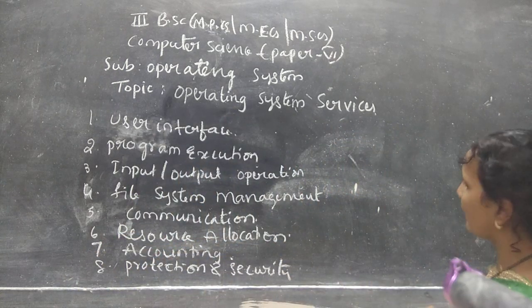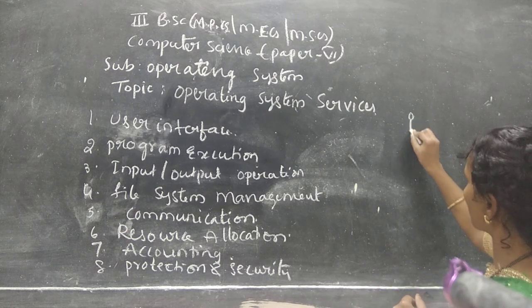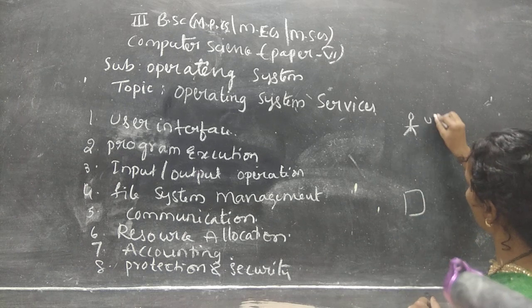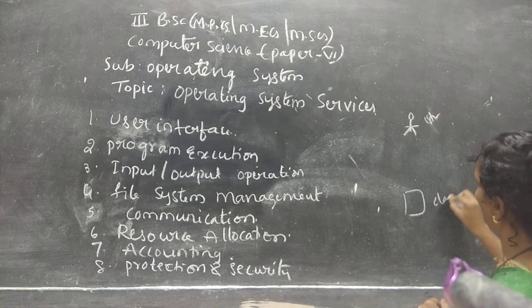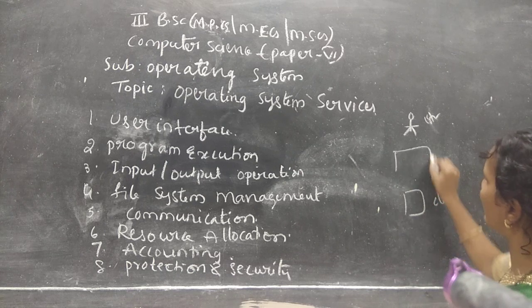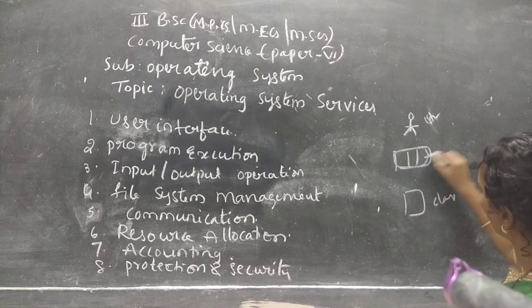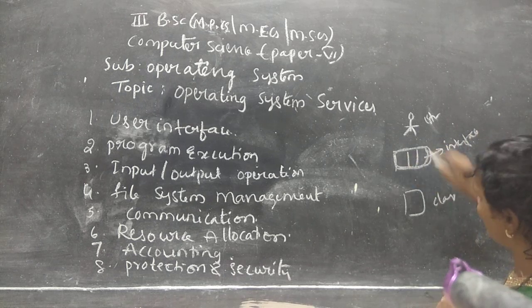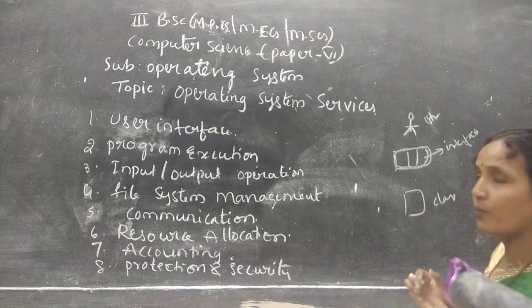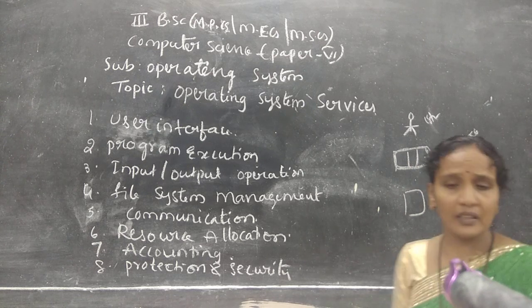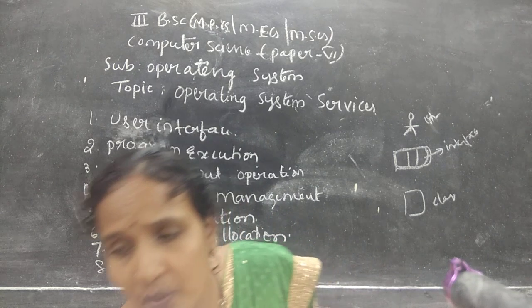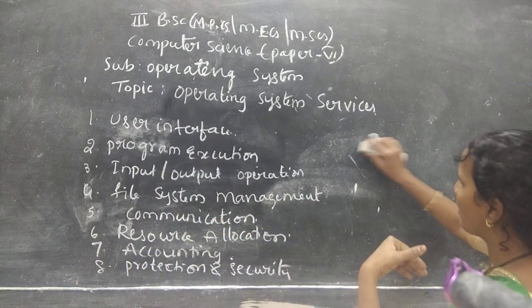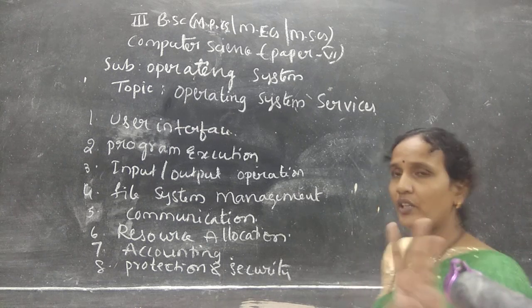Interface. Already I have explained one example. You are coming to a college or a classroom. Example, there is a student, and this is your classroom. How will you enter into a classroom? By using a door. So this is called an interface, so you can enter into a room. You can enter into a room using 3 methods. Here we have the operating system; you can interact with the system using 3 ways. I think you all understood interface. It is an entry point. So you can enter into the operating system in 3 ways.